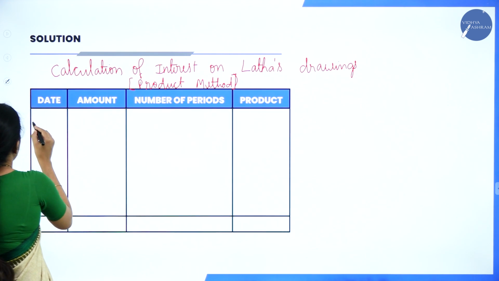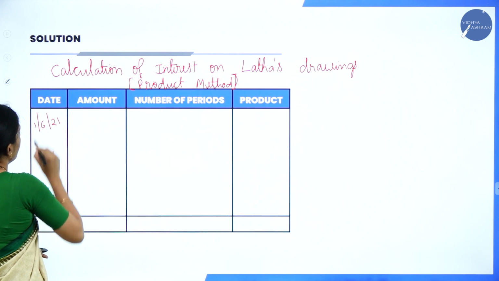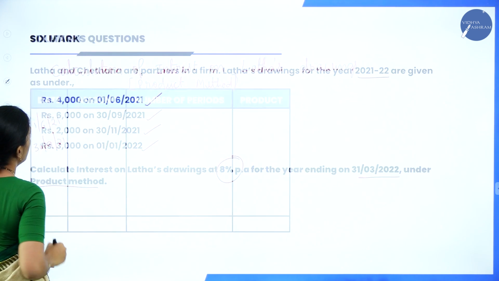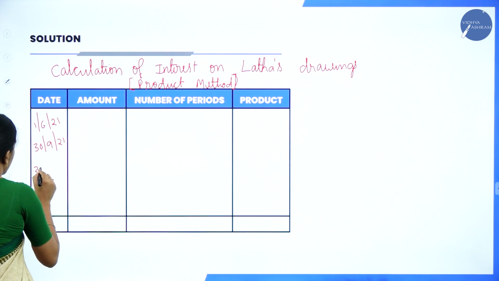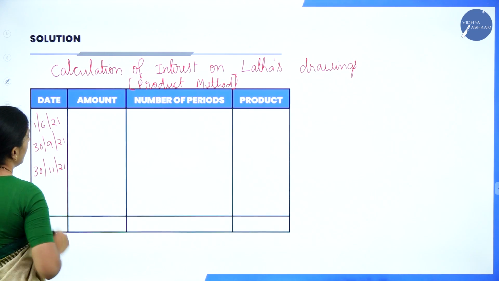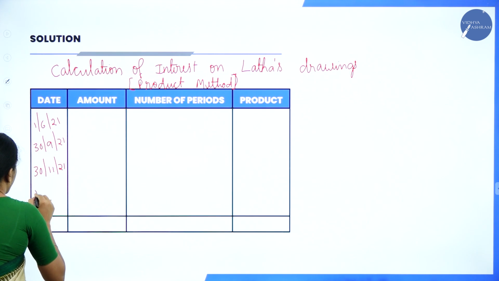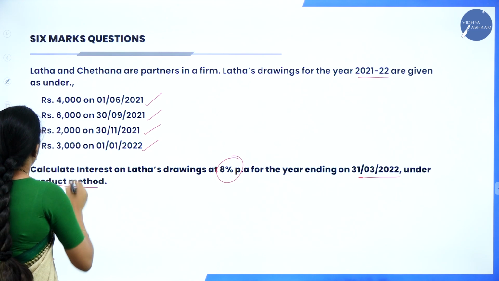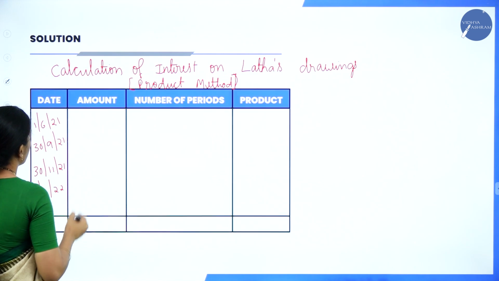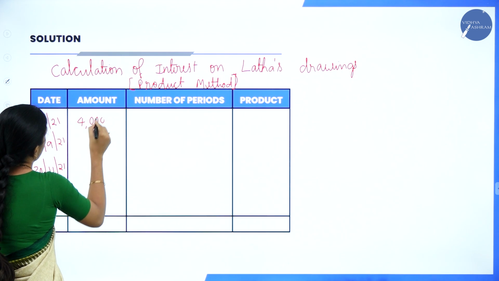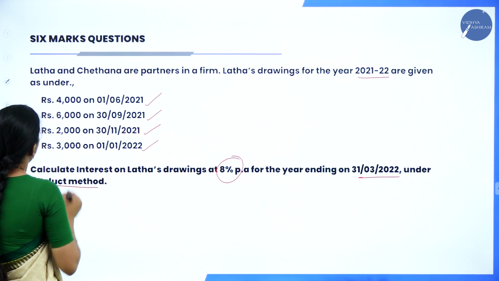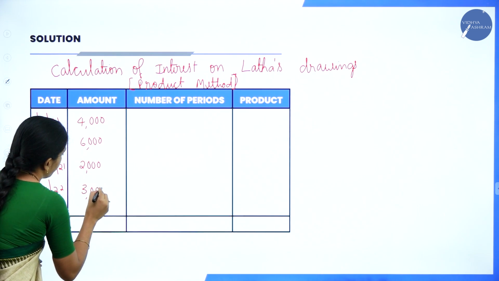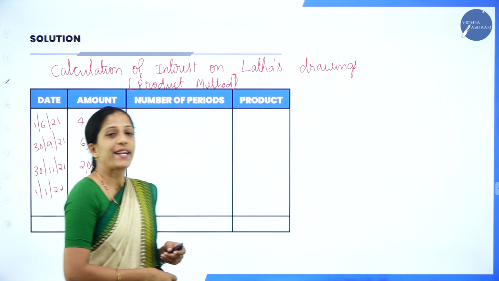So 1/6/21. Next 30th 9/21. Next 30th 11/21. And the next is 1/1/22. Now we shall write the amount as it is. The amount is 4,000, 6,000, 2,000 and 3,000. Now this is there in the question itself.